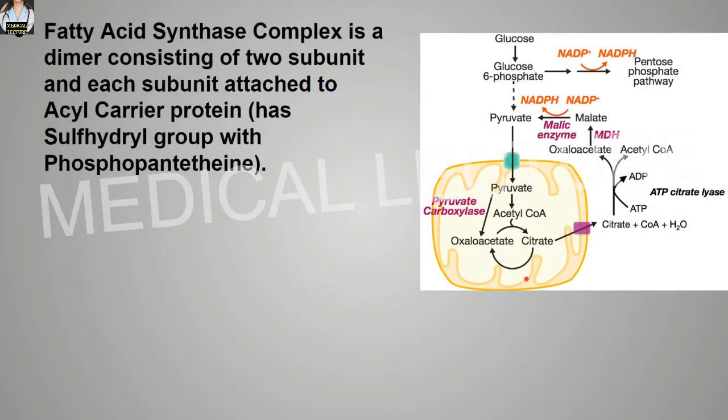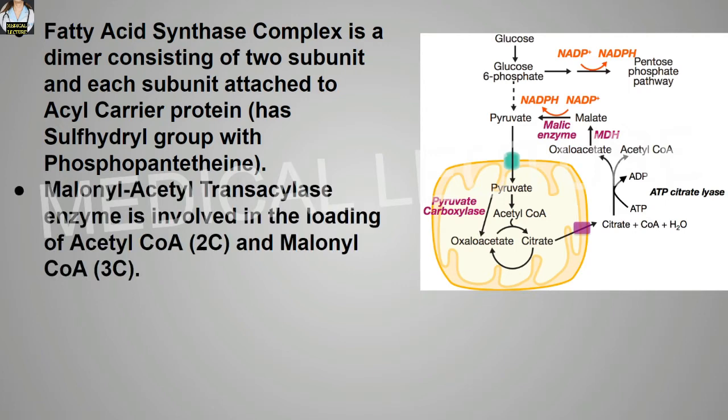Fatty acid synthase complex is a dimer consisting of 2 subunits and each subunit is attached to acyl carrier protein and it has a sulfhydryl group with phosphopantetheine. Malonyl acetyl transacylase enzyme is involved in the loading of acetyl-CoA and malonyl-CoA.